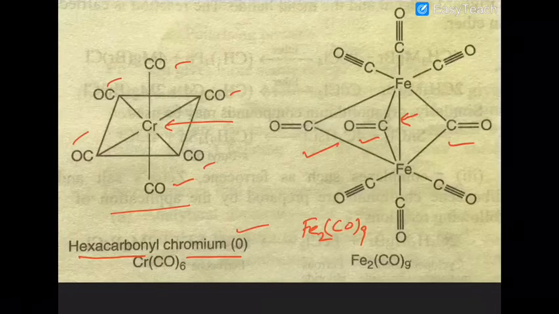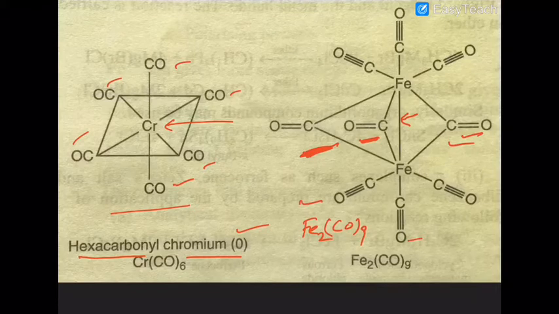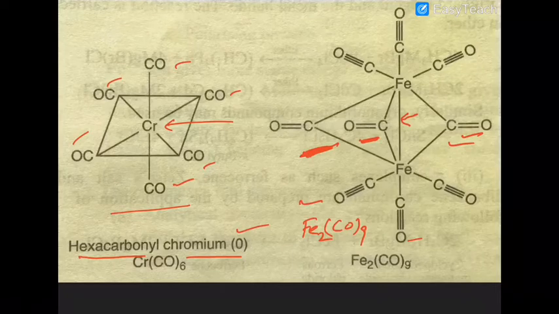Because in a single molecule 2 metal atoms are present and they involve metal to metal bonding. Are you getting that or not? These 3 carbonyls, 1, 2 and this is 3, are all present as bridge ligands. In bridged carbonyls, they have a strong double bond character. Are you getting that or not?